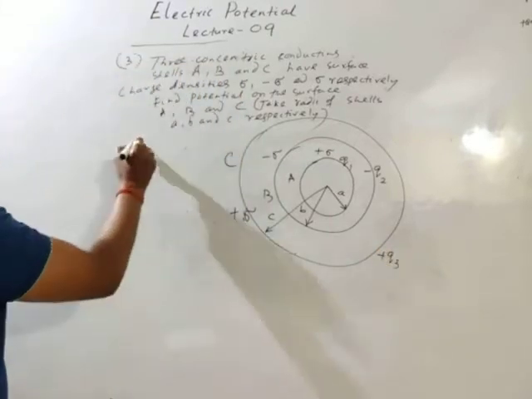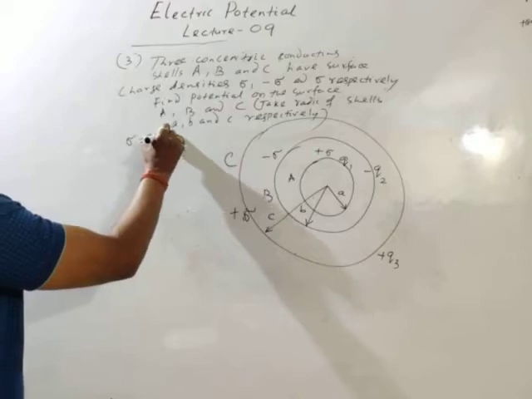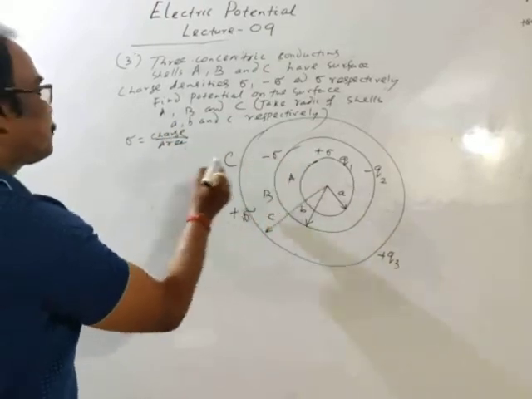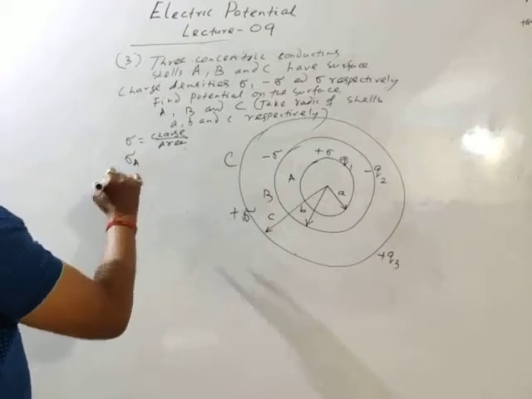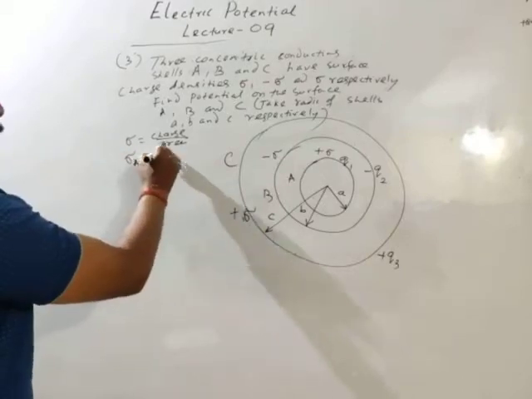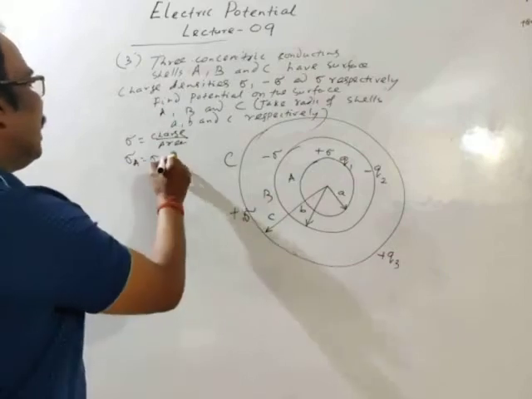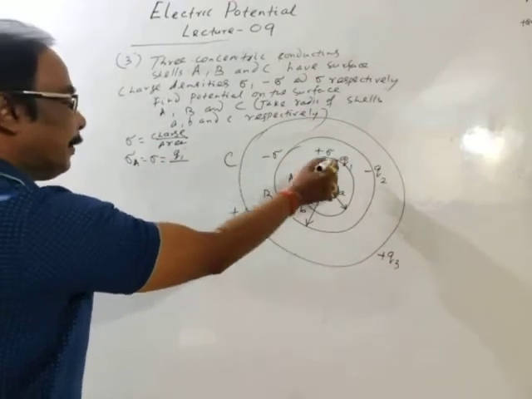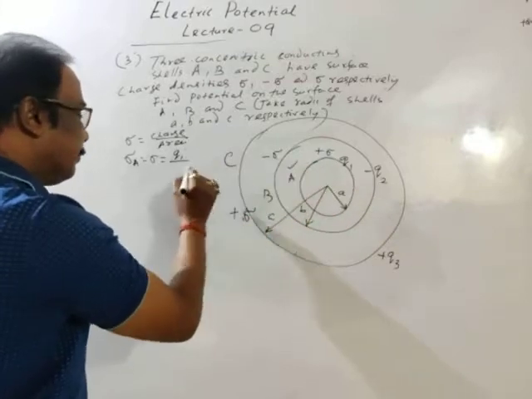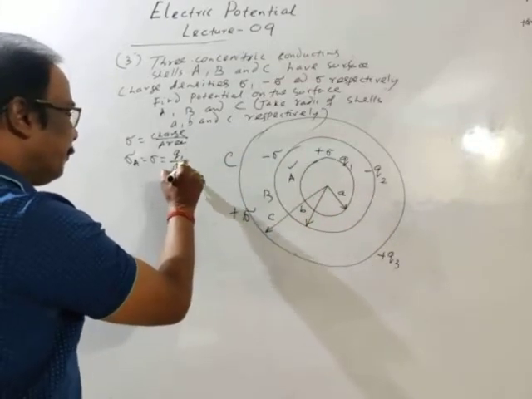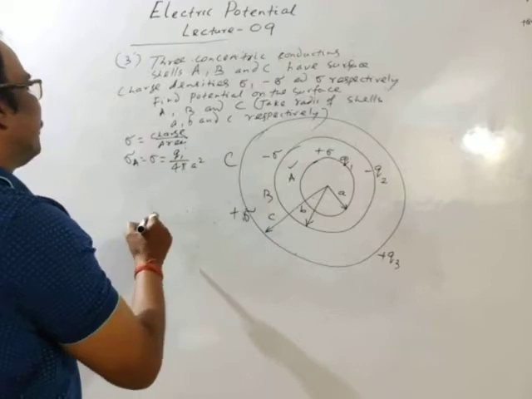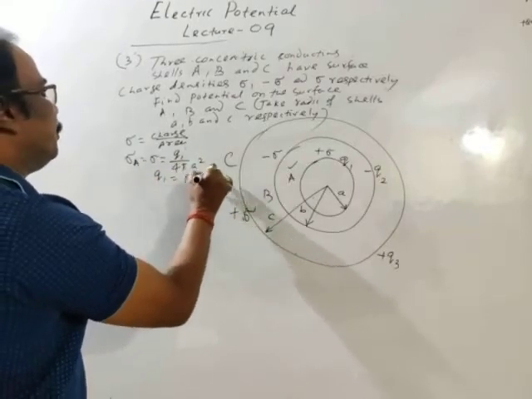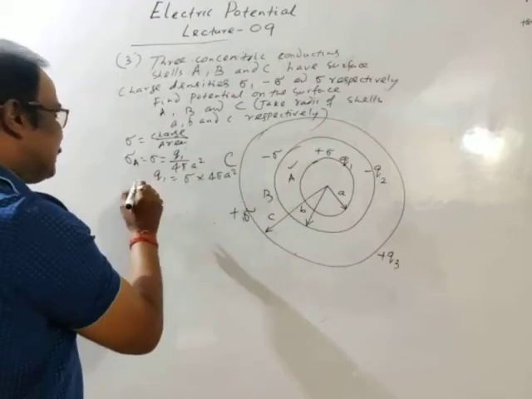Okay. As we have discussed, surface charge density is charge per unit area. First, the surface charge density on A is sigma, and the charge we have taken is Q1, divided by the area of shell A, 4 pi A square. Then Q1 is sigma into 4 pi A square.